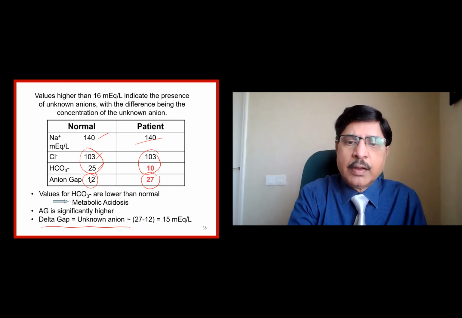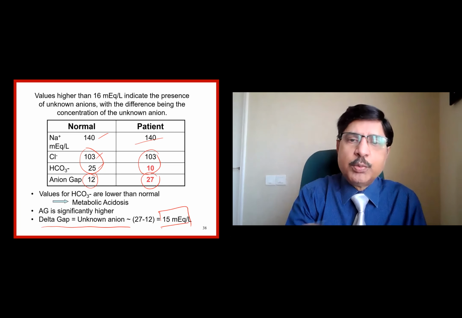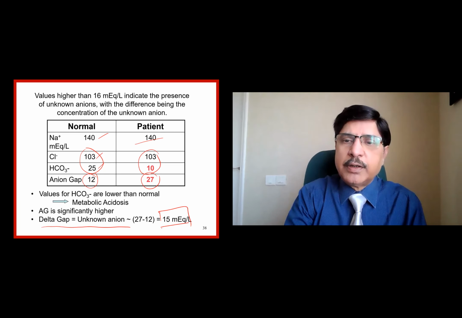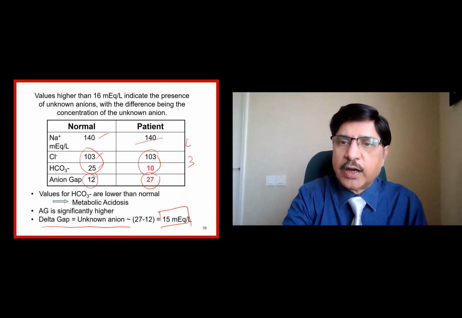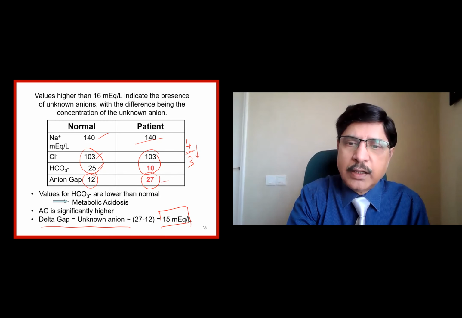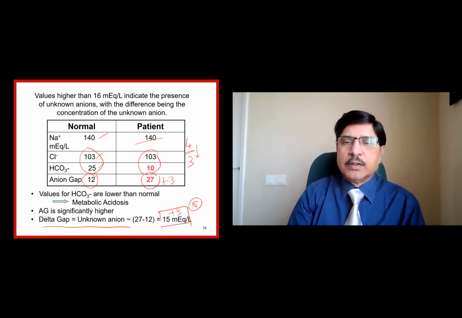Normal is 12, and 27 is the patient. So the delta anion gap is 15. This is assuming that the patient's albumin is normal. Supposing the patient's albumin is 3 grams instead of 4 grams, a 1 gram drop in the protein decreases the anion gap by 3. So we have to add 3 to this number, and the total will be plus 18. So that is called the delta gap.